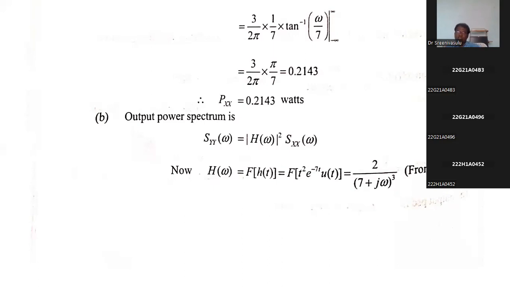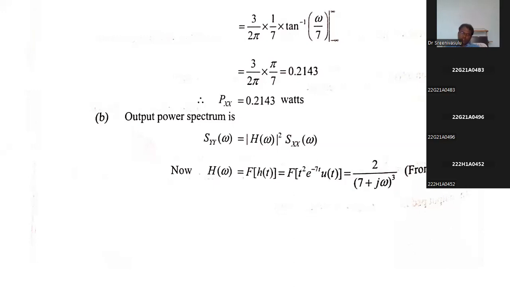And suppose this e power at is there, that s is going to be replaced with s minus a. So based on that formula, we are going to write this n factorial by (s plus a) whole power n plus 1. Now, what is the relation between Laplace transform and Fourier transform? If we substitute s is equal to j omega.